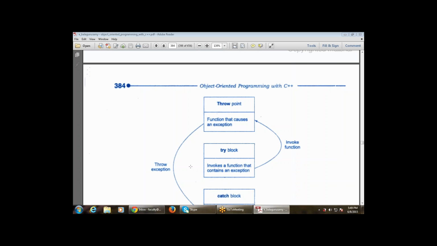So this diagram shows the throw point, try point, and catch block. We have discussed one practical approach also, that is how to use the class template with multiple parameters. And this is a diagrammatical representation. I will take this in the next class, so let's stop over here and finish the class.